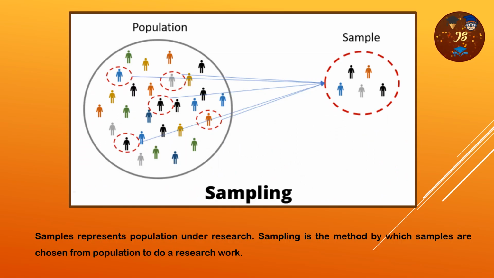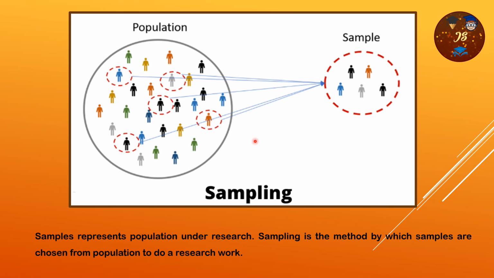Just a bit of revision. What is sampling? Samples represent the population under research. Sampling is the method by which samples are chosen from a population to do research work.